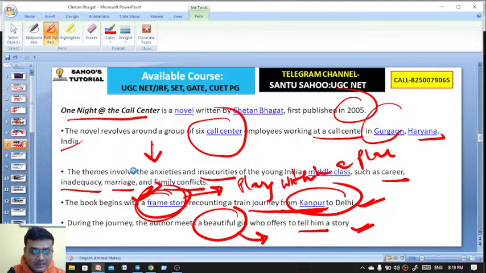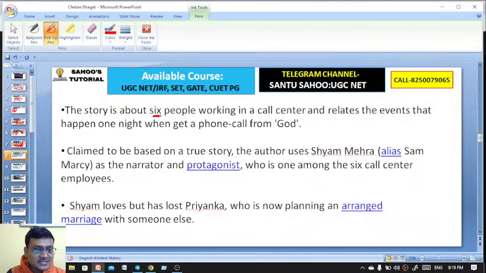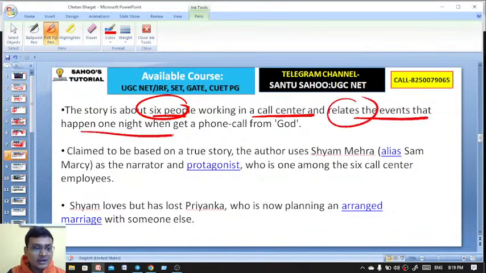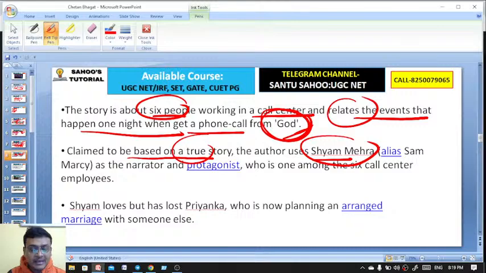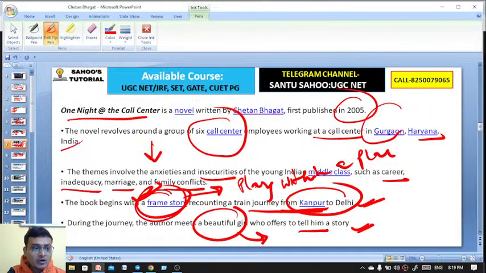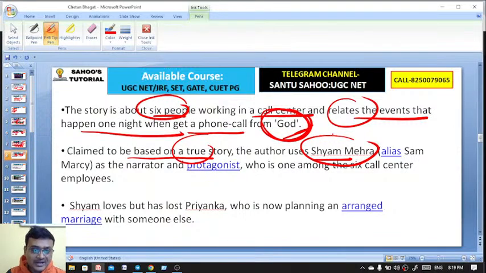Chalo. And here the story is about 6 people who work in a call center and relates the events that happen one night when they get a phone call from God. It is claimed to be based on a true story. The author uses Sam Mehra as the protagonist of this novel, One Night at the Call Center. Who is the protagonist here?